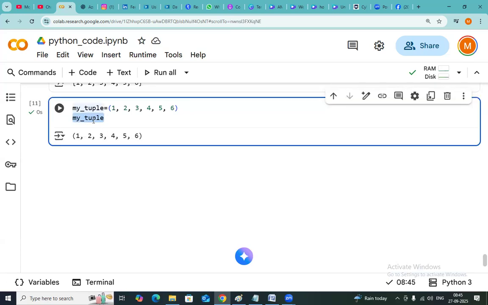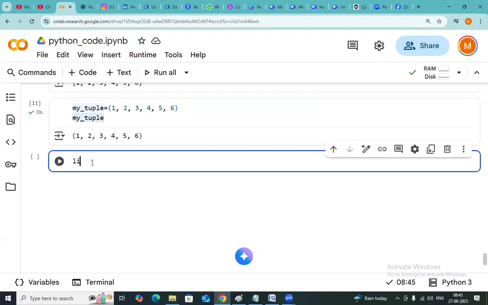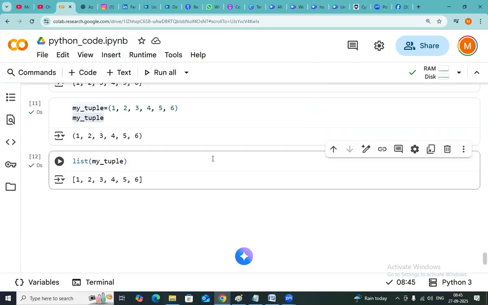What is my requirement? I want to convert my tuple into a list. List of my tuple. Yes, it is converting to the list. Tuple converting to the list.